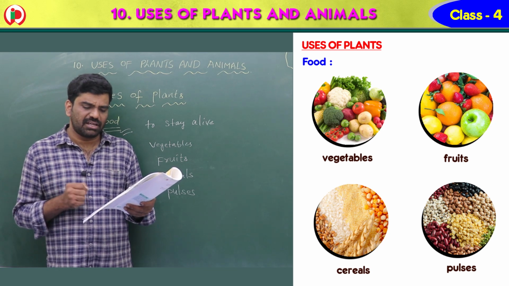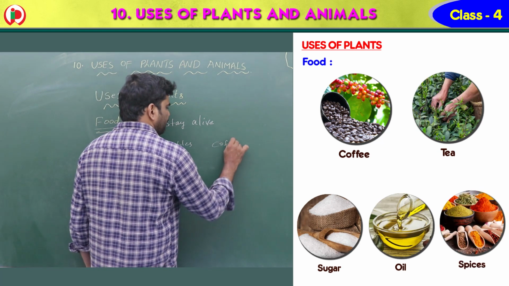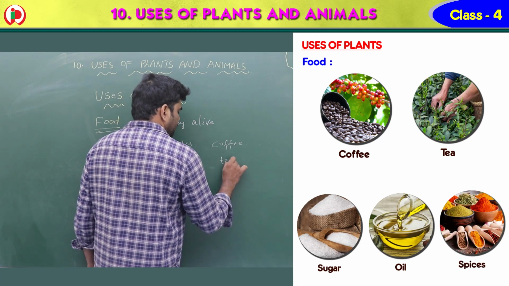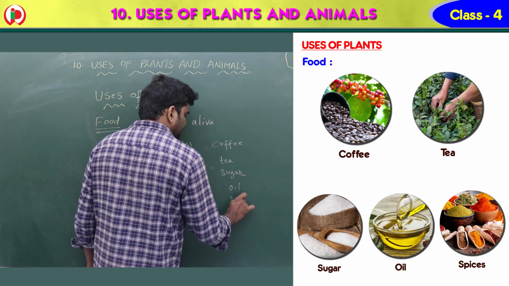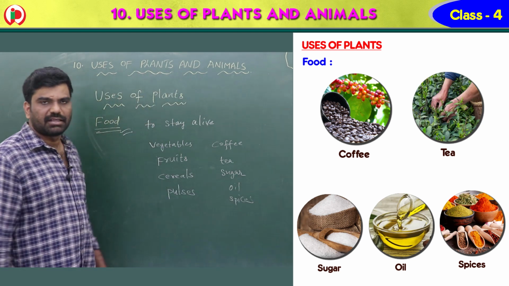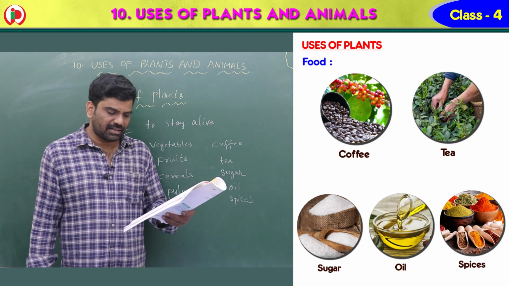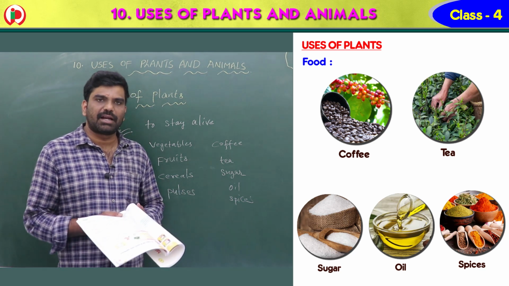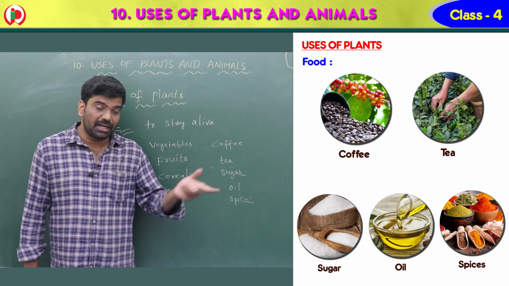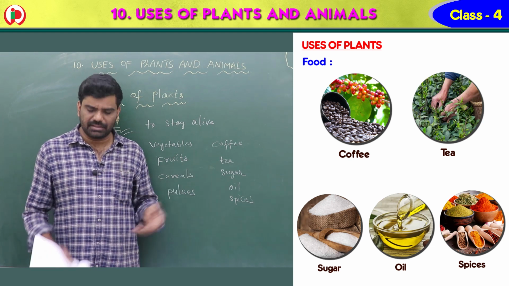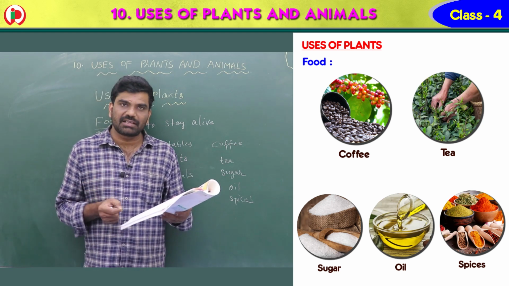Plants also give us coffee, tea, sugar, oil, spices. So these are the things that are coming from the plants. We get food from different parts of the plant. From the roots we get food, from the stem we get food, from the leaf, from the seeds, all these, children. We eat roots, leaves, stems, flowers and fruits.